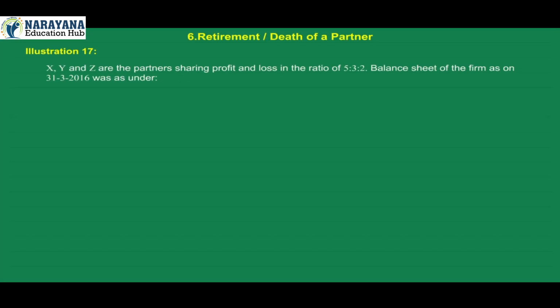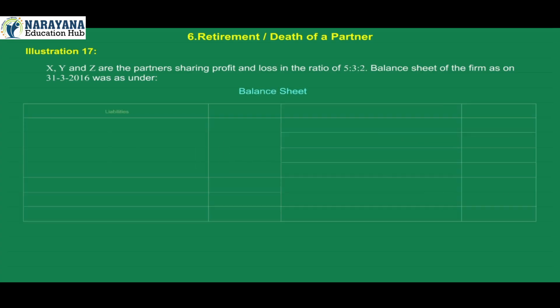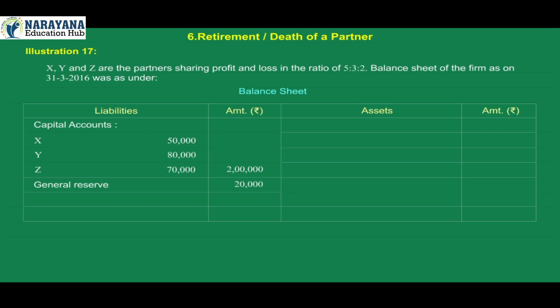Illustration 17. X, Y and Z are the partners sharing profit and loss in the ratio of 5:3:2. Balance sheet of the firm as on 31st March 2016 was as under. Balance sheet, liabilities amount, assets amount. On liability side, capital accounts X 50,000, Y 80,000, Z 70,000. Total 2 lakh. General reserve 20,000. Creditors 30,000. Total of liabilities 2,50,000.